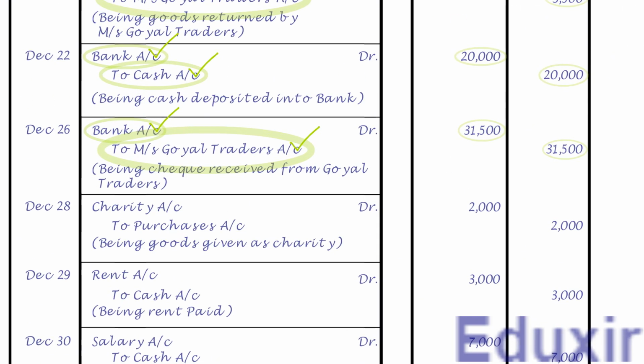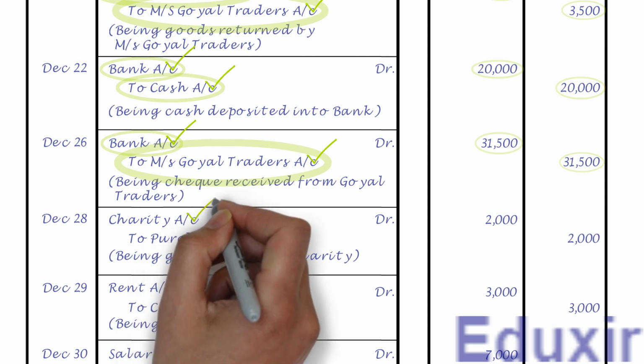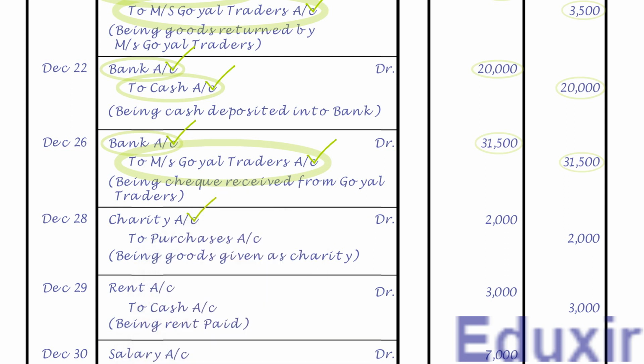As the name suggests, it needs to be posted on the debit side of charity account and the debit amount is 2,000 rupees. Note that the details that need to be posted in the particulars column is purchases account. For posting this entry, we need to create a ledger account for charity as it is not yet created. Let us first write the title as charity account.